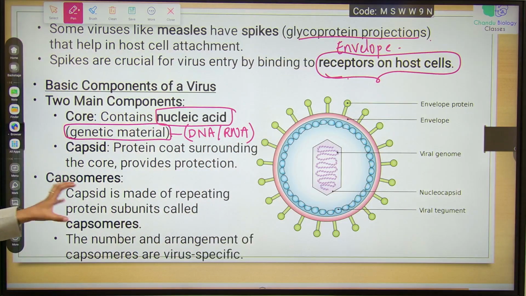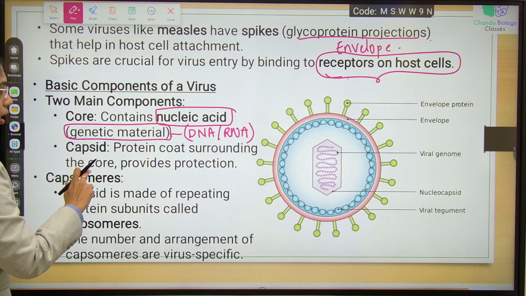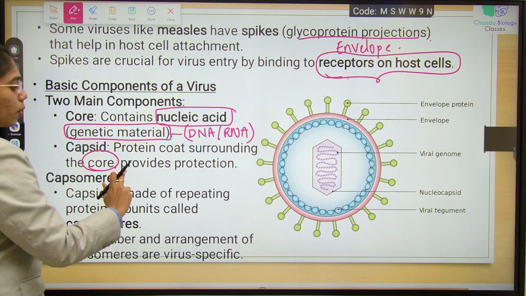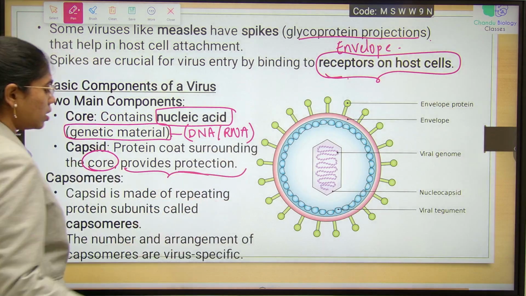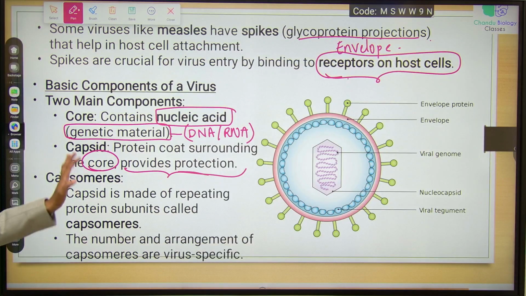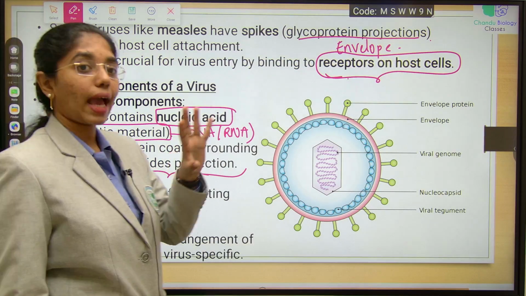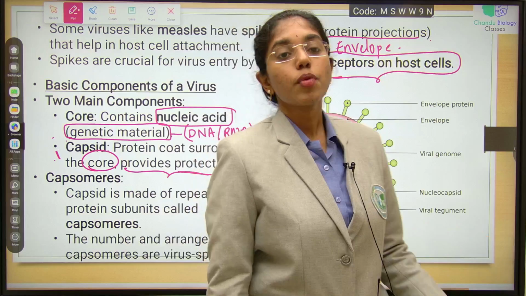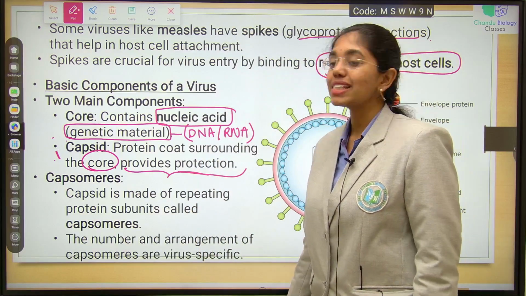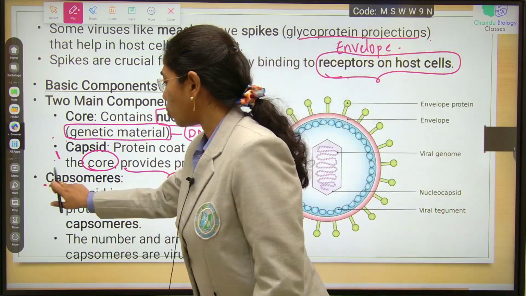Capsid is the protein coat over the genetic material surrounding the core. This provides protection to the cell. Capsomeres: over the capsid coat, it has protein subunits. These protein subunits are known as capsomeres.